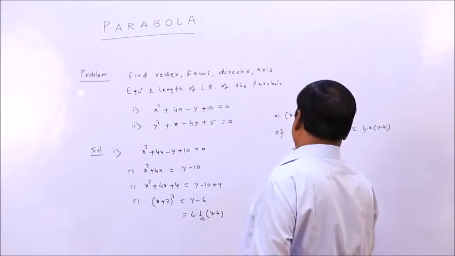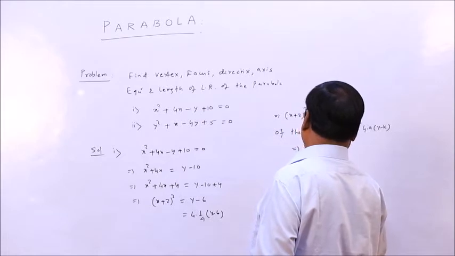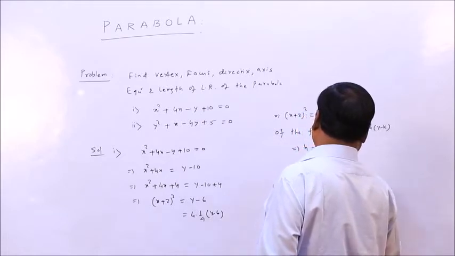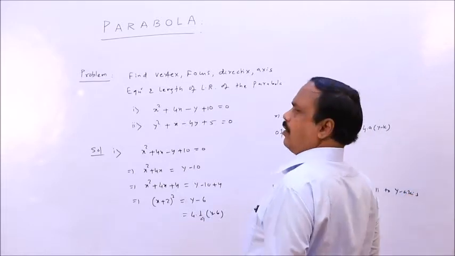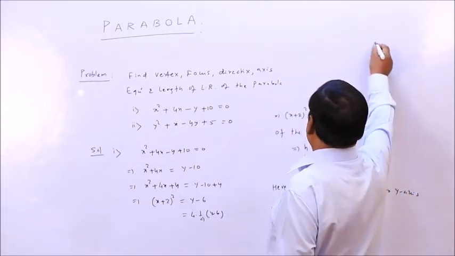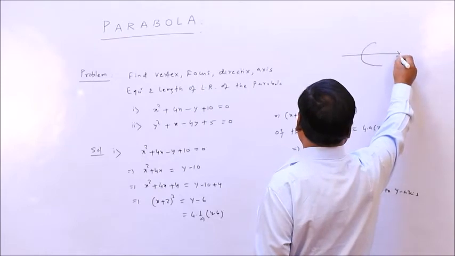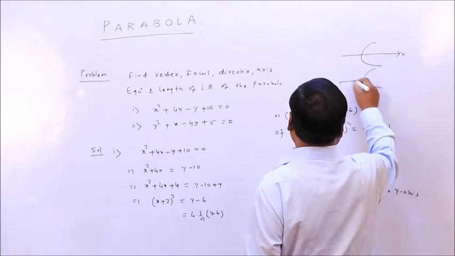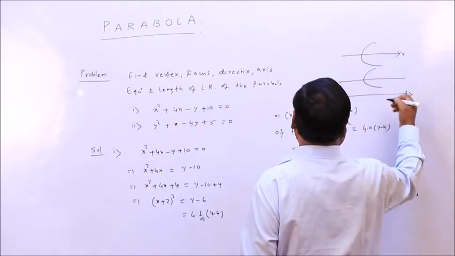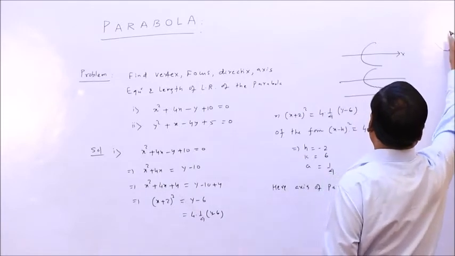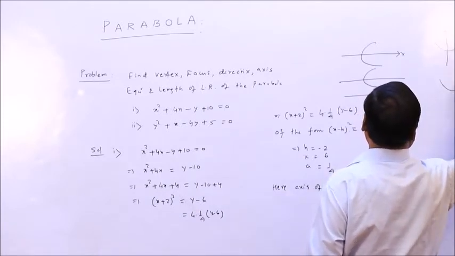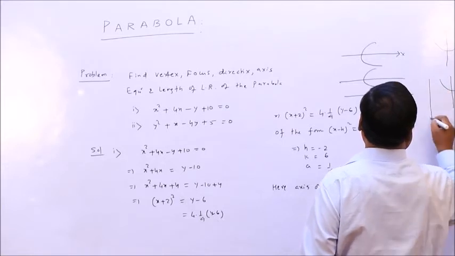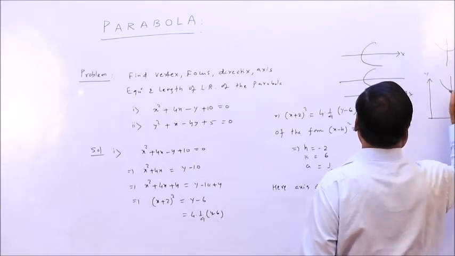Here the axis of the parabola is parallel to the y axis. Clear? This one is the x axis. Second one, axis parallel to the x axis. Third one, this is the y axis, and fourth one, parallel to the y axis. Alright.